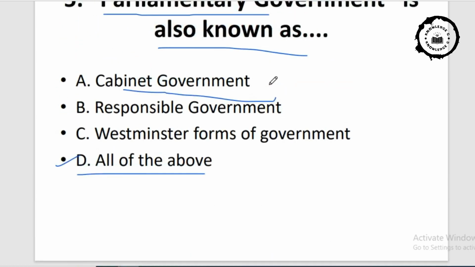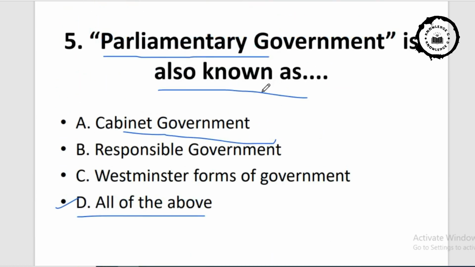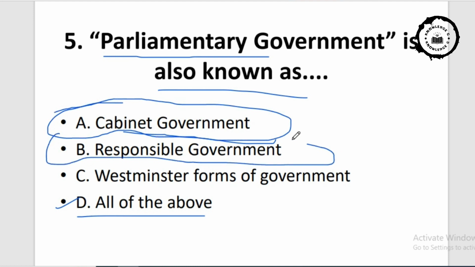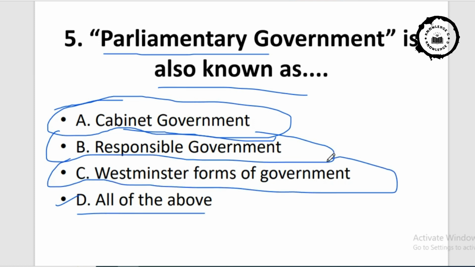There are different parts also, state minister or independent minister, but the cabinet form of government is the pillar of policy making in a democratic country, or you can say they are the pillar of decision making.